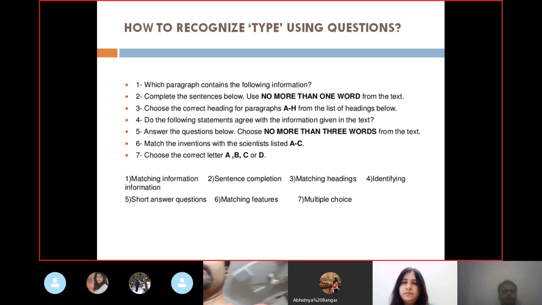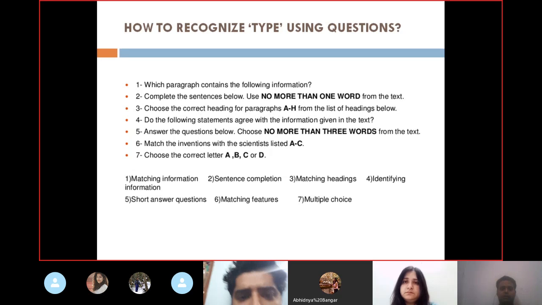Now, complete the sentences below, use no more than 2 words. This is sentence completion, because there would be some blank spaces and some sentence which has to be completed. Now third is choose the correct heading for paragraphs, A to H from the list of headings. As you can see, the third question matches with matching headings. Now fourth is do the following statements agree with the information given in the text.